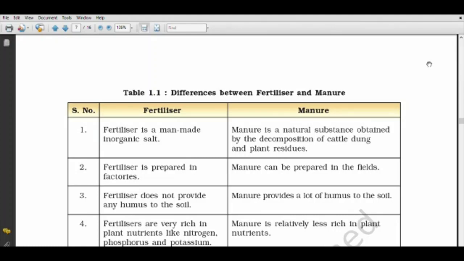Fertilizers are prepared in factories, and manures are prepared in the fields. Now fertilizers do not provide any humus to the soil, and manures provide humus to the soil, means humus is a very fertile soil. And fertilizers are very rich in plant nutrients like nitrogen, phosphorus and potassium. They have too much phosphorus, nitrogen, potassium, and manure is relatively less rich in plant nutrients.